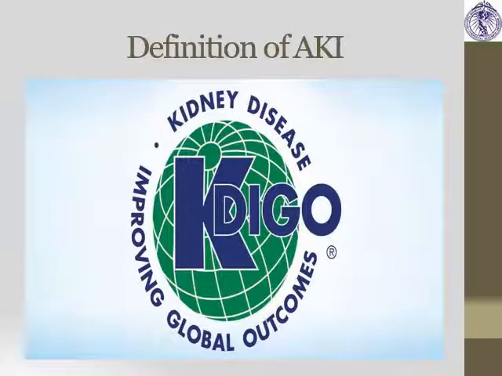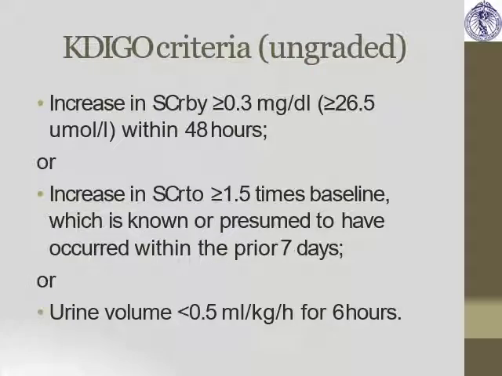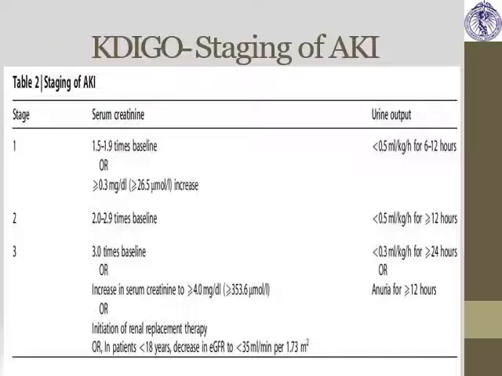The definition of AKI: we will see the definition as per the KDIGO classification, that is Kidney Disease Improving Global Outcomes. KDIGO criteria: increase in serum creatinine greater than 0.3 milligram per dl within 48 hours, or raised creatinine greater than 1.5 times the baseline within the prior 7 days, or urine volume less than 0.5 ml per kg per hour. Staging is divided into three stages: stage 1, 2 and 3.